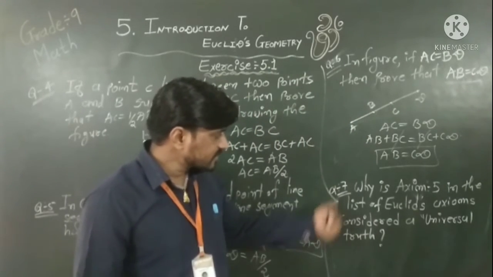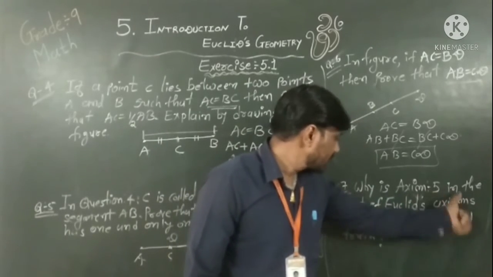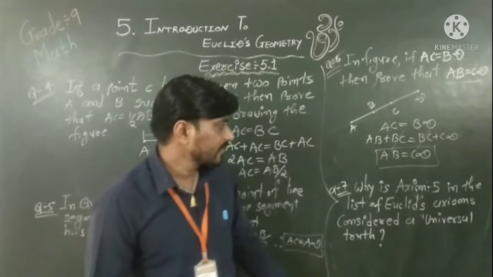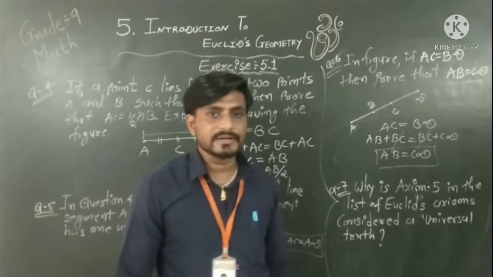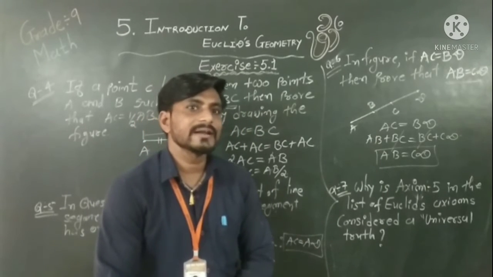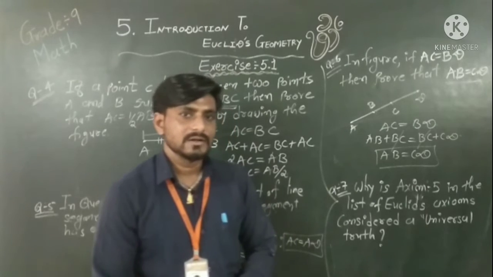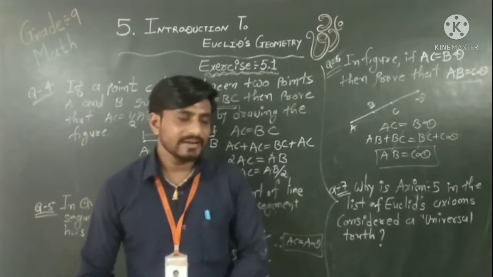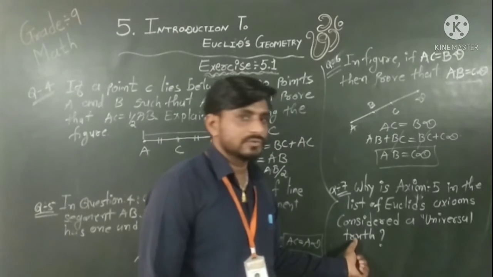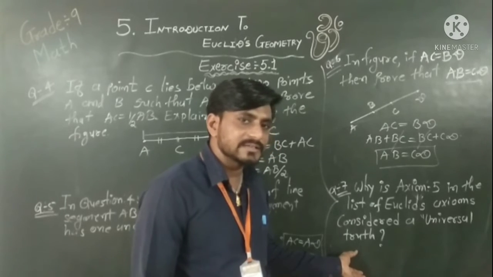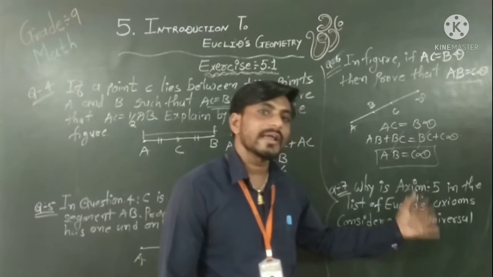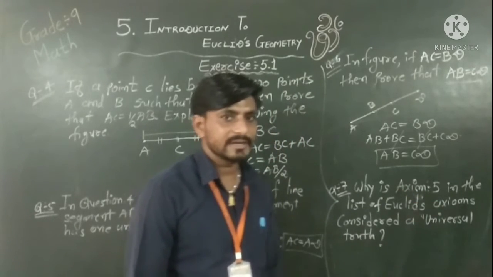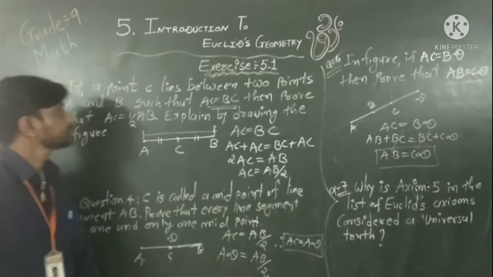Okay. Now next, question 7. Why is axiom 5 in the list of Euclid's axioms considered a universal truth? So first of all, what is axiom 5 of Euclid? Axiom 5 is nothing but the whole is greater than the part. So it is a truth because it is true everywhere. That is why we take it as a universal truth. So your answer will be like this. It is obviously true everywhere. That means axiom 5 is a universal truth. Got it? Okay. Go through all examples.